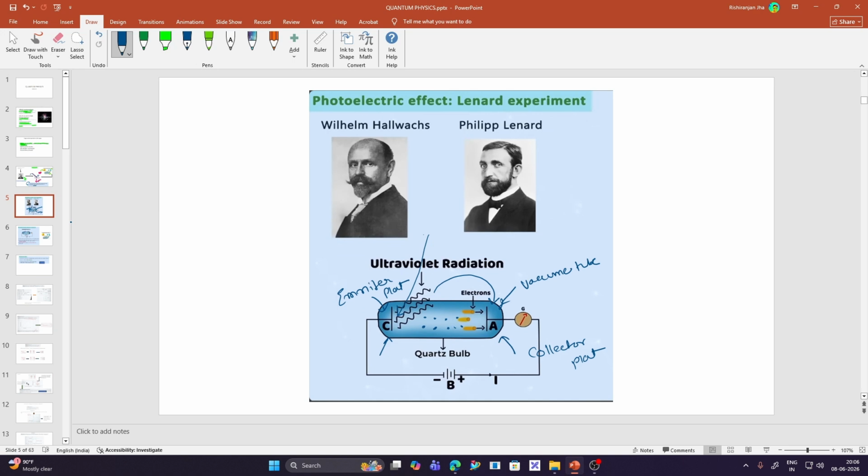As these electrons move from the emitter plate to the collector plate, there is a motion of electrons, and this motion of electrons is called electric current. This is how current starts flowing. This is the basic idea behind the photoelectric effect.